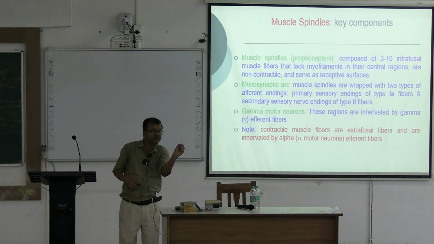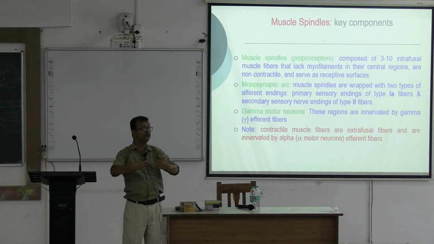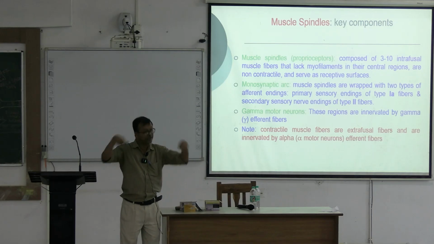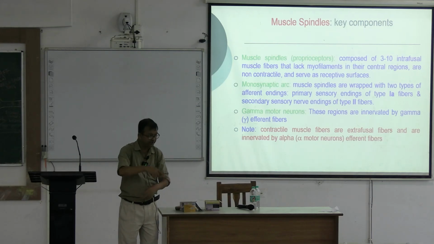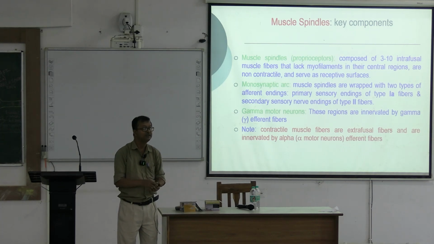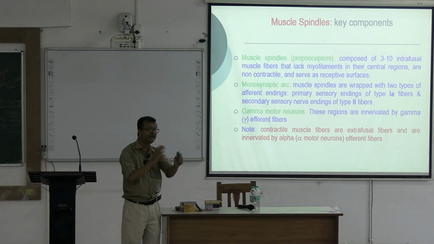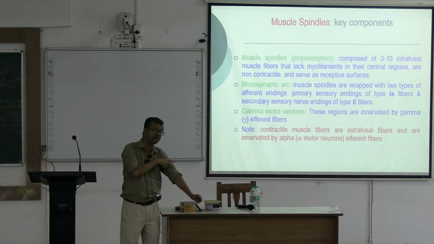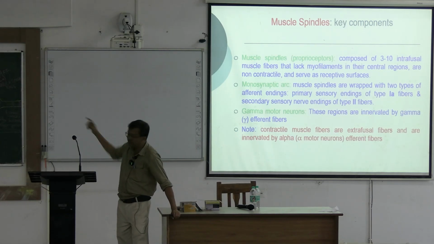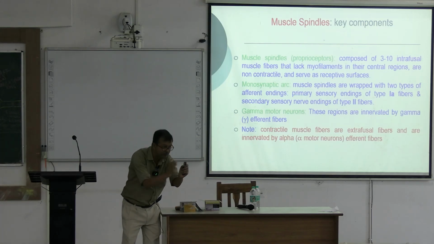Once the muscle contracts, previously the muscle was stretched, in the beginning the muscle was stretched. Now what happens after contraction? What was previously stretched, the muscle spindles, which in the beginning were stretched, will now be relaxed.